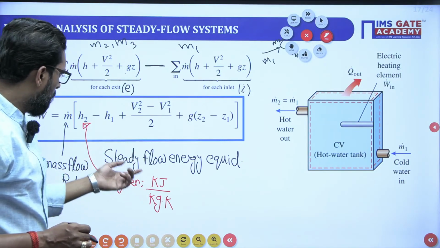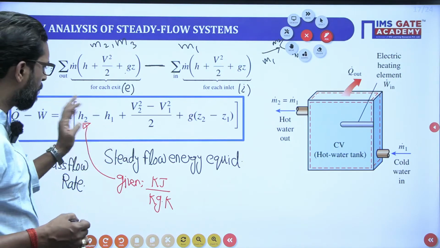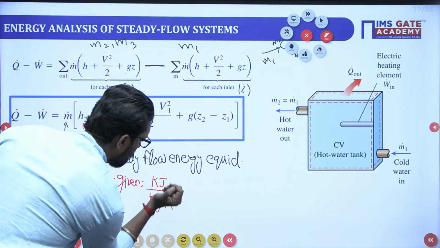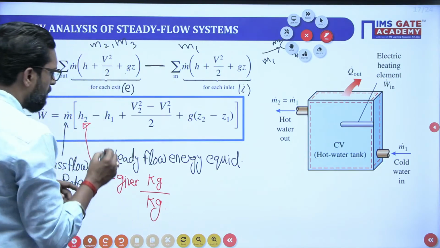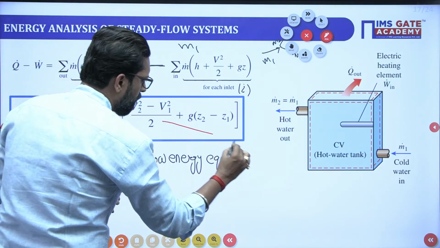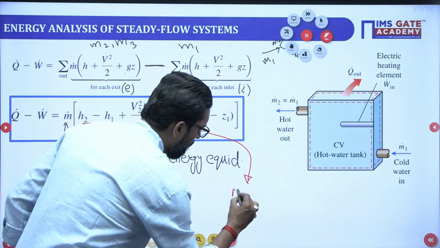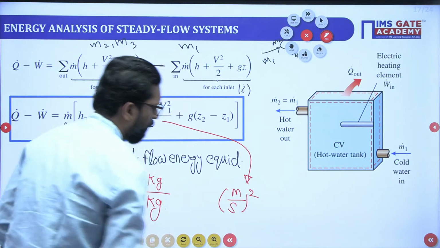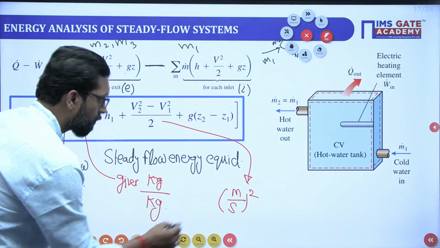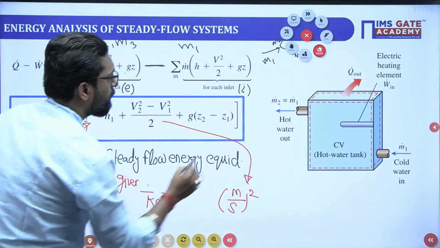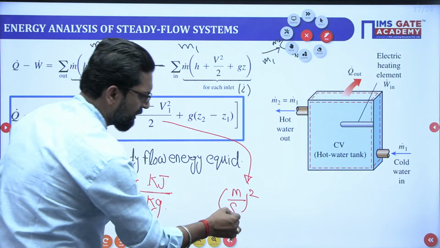Now, enthalpy is H equal to C delta T. Okay, no problem, it is in kilojoule per kg. And what is the unit of this one? Meter per second whole square. So not kilojoule. This is kilojoule per kg, and this is meter square per second square.